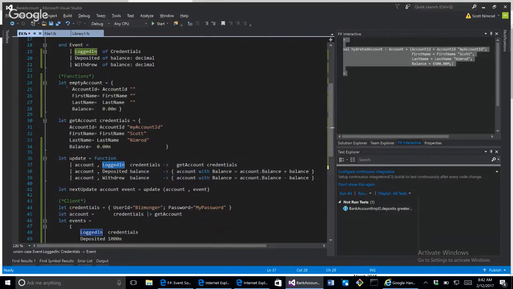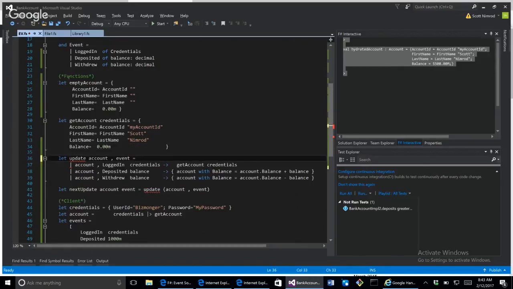Okay, so maybe this syntax is confusing for someone that doesn't come from an F# background, but essentially it's this. It is account and events, and that's a tuple.